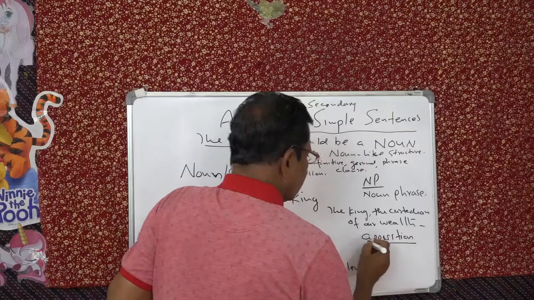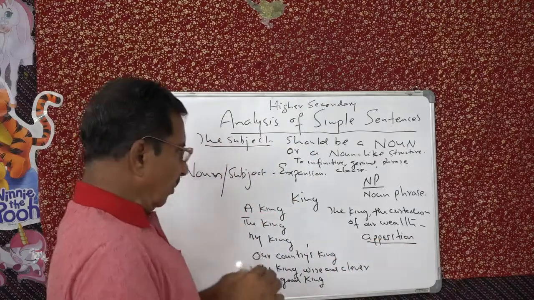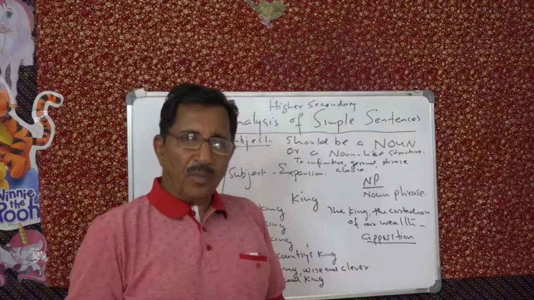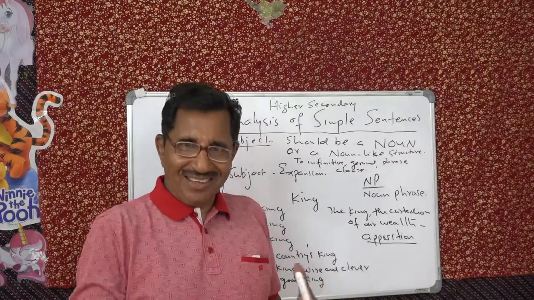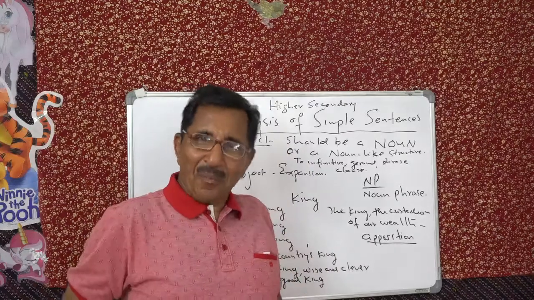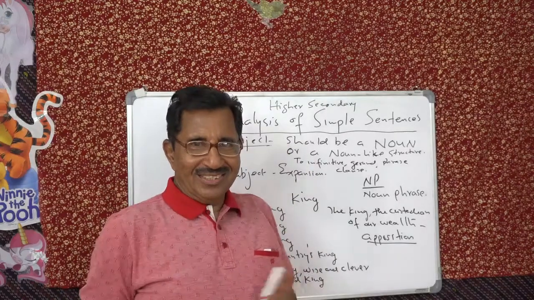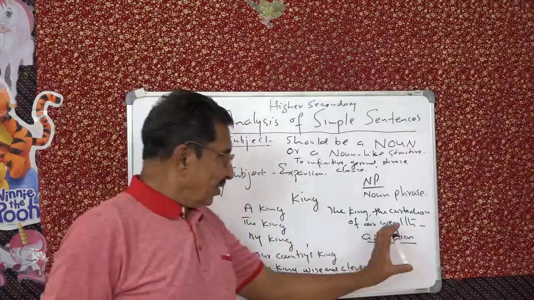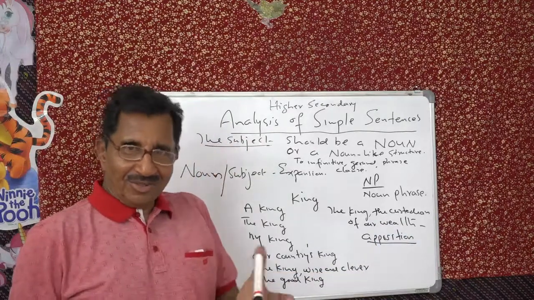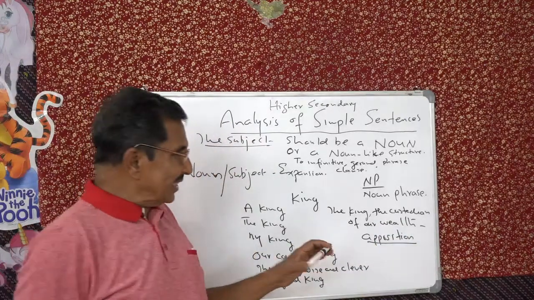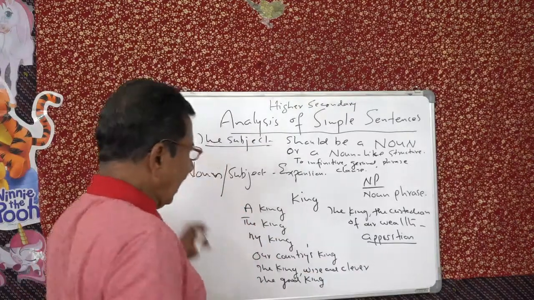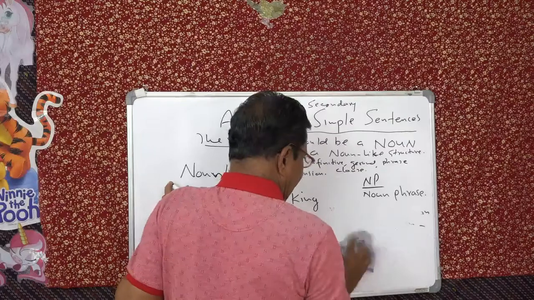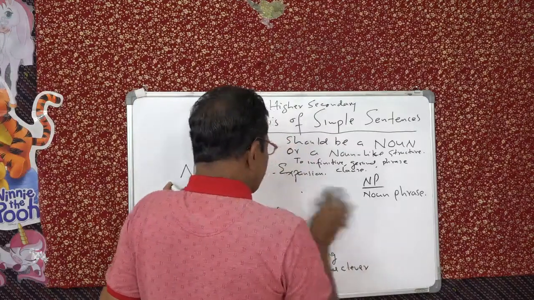A-P-P-O-S-I-T-I-O-N, apposition. Don't stop it at appo or oppo. That's a different thing. That is a mobile phone, I think. Fit camera, isn't it? Oppo? I don't know. And another thing, don't stop it at app. That's also familiar to you. Now, this is apposition. It means you are explaining the noun further, giving an explanation about that noun.